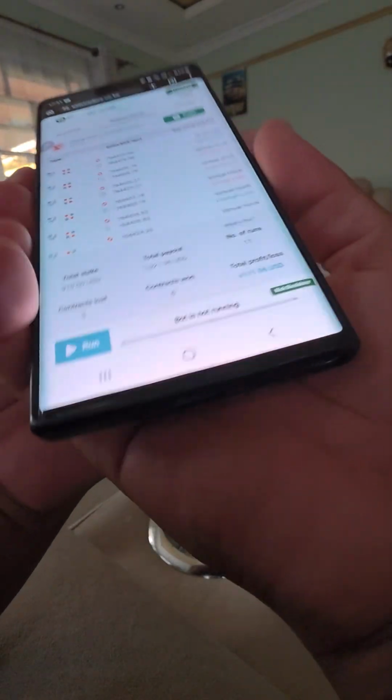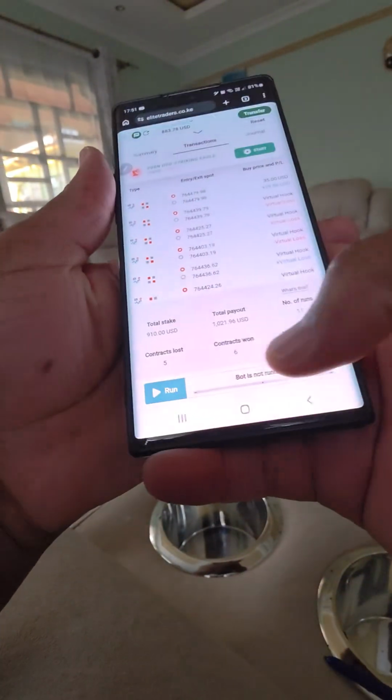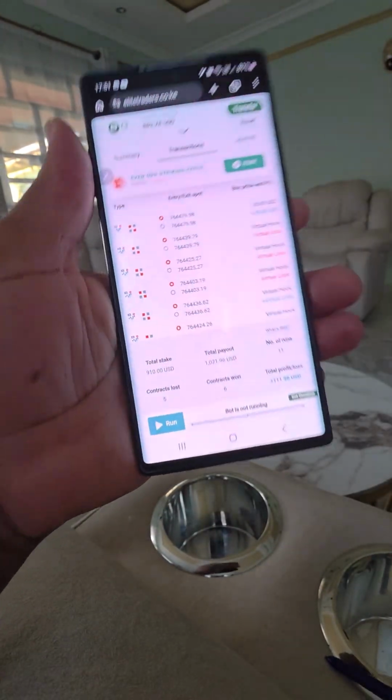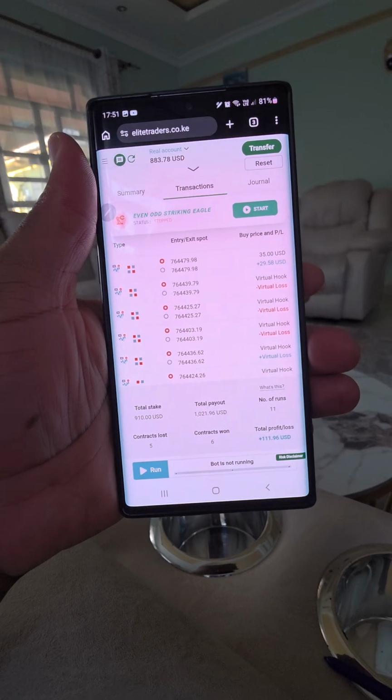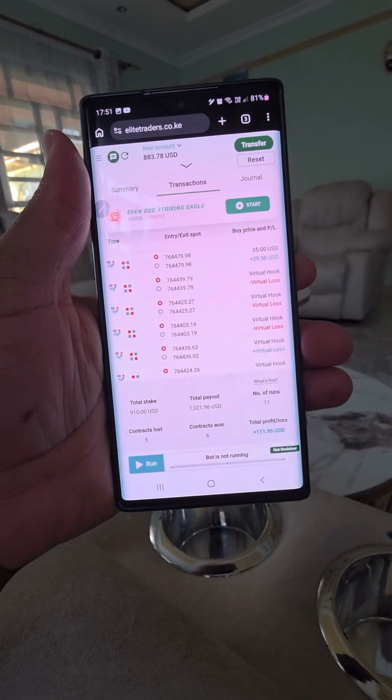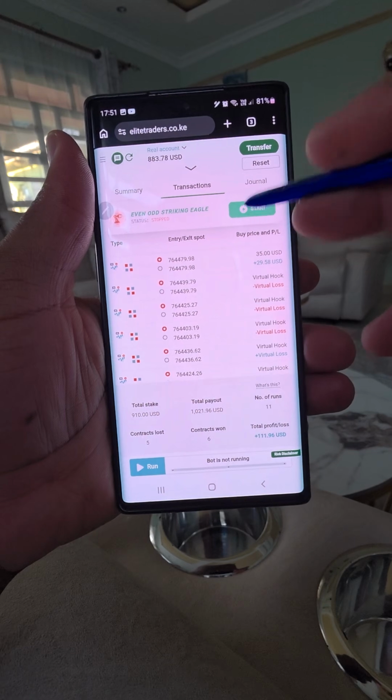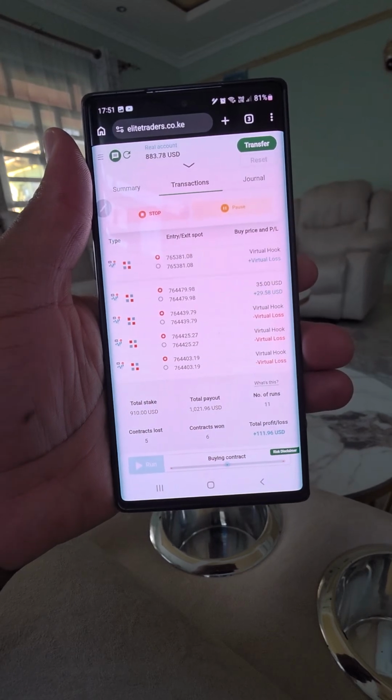So I need to take a screenshot of these, so that at least I can show you how we actually did it. Something very amazing. So in case you want to do scalping, like for example, we have already disabled that option. Once you click start and we make a win, the robot will just stop.